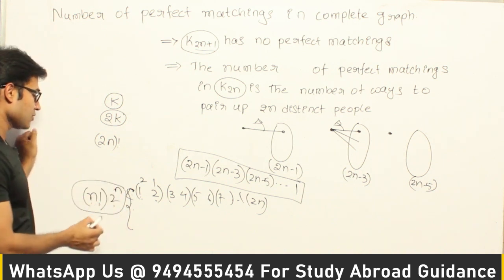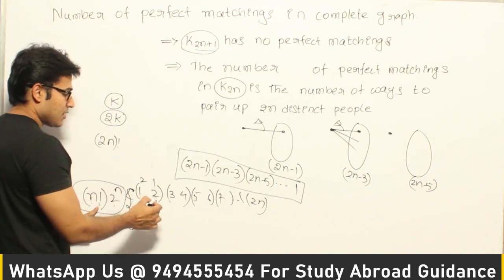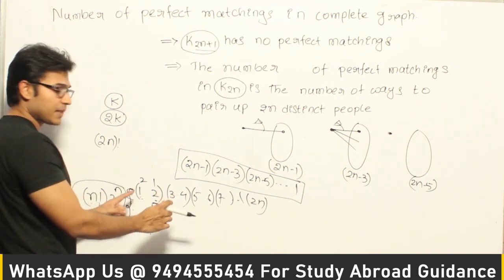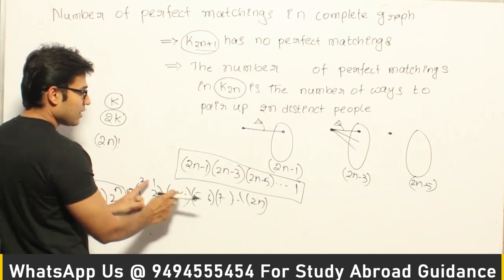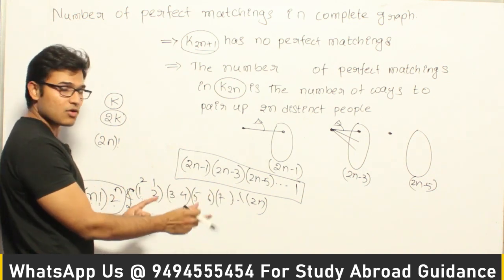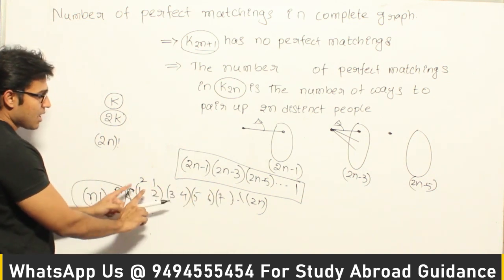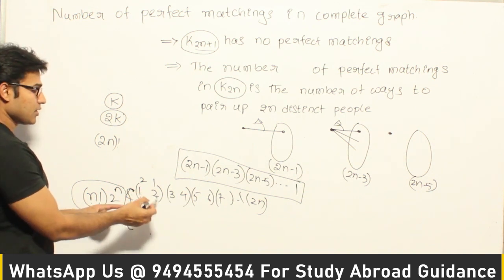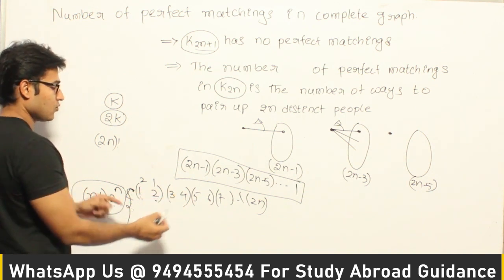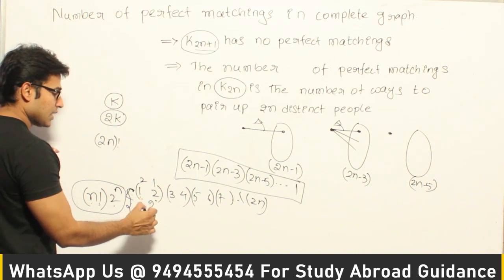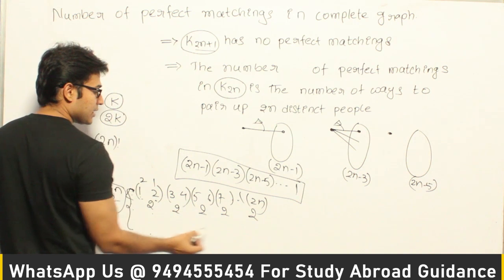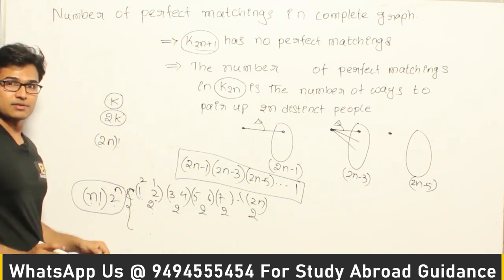So why is this factor more? Many of the orderings will represent the same matching, given that you can rearrange these ordered pairs, and also within each ordered pair I can rewrite the two elements. So instead of 1 2 I can write 2 1, instead of 3 4 I can write 4 3. Therefore each matching is actually generating this many more sequences, right?